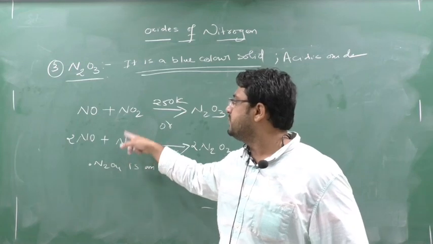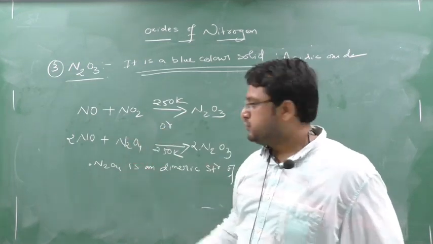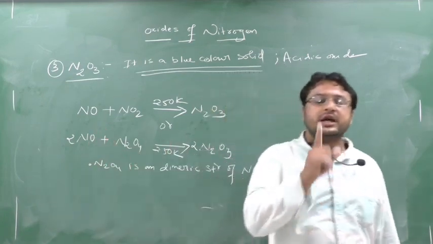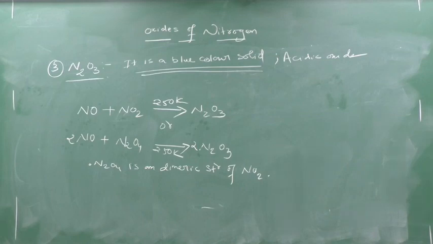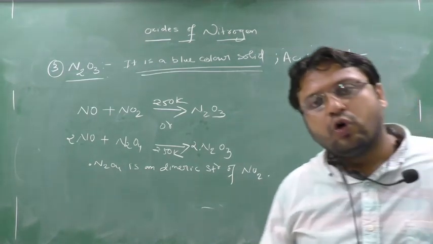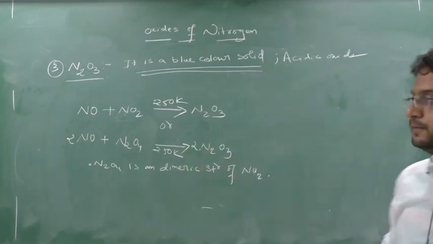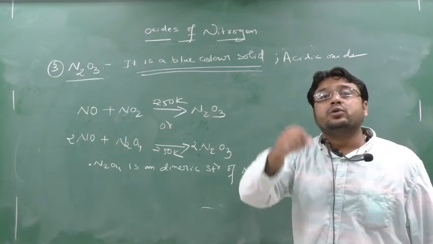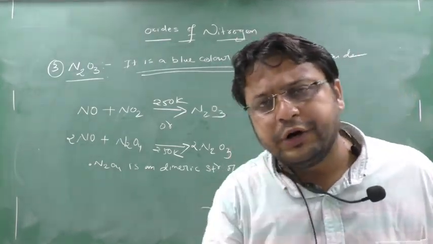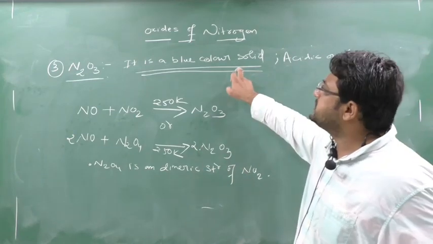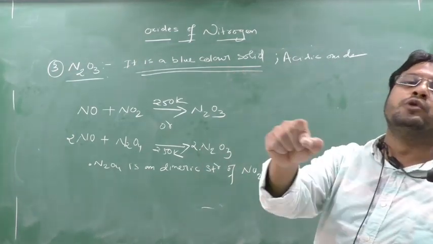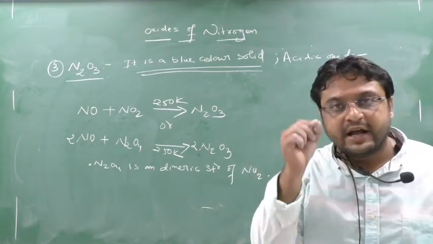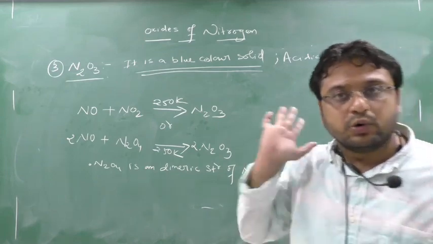Yes or no? Because their oxidation number is the same; they are just dimer structures of this. So I take NO plus N2O4, and again I get N2O3. Just balance the reaction. So N2O3 can be prepared both ways: either you react NO with NO2 or NO with N2O4. And which one is a blue color solid? N2O3. You have to remember this question, which is highly important: which of the following is a blue color solid oxide? N2O3. Clear this part?